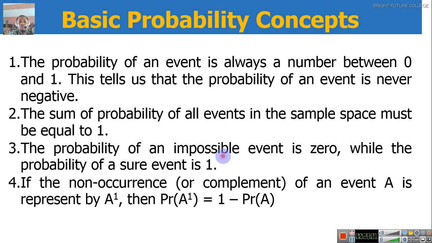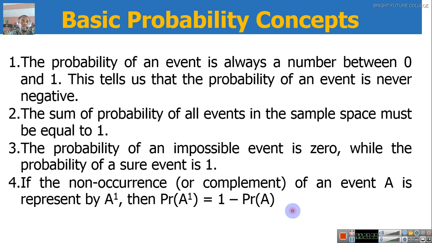If the non-occurrence or complement of an event A is represented by A prime, then the probability of A prime is equal to 1 minus the probability of A. Okay, I'll explain that. It means that if you know the probability of an event, then finding the probability that that event will not happen is not a problem. You have to subtract it from 1. You'll be seeing this expression when we're solving problems. If the probability that an event will happen is 3 over 4, what's the probability that it will not happen? That is 1 minus 3 over 4.